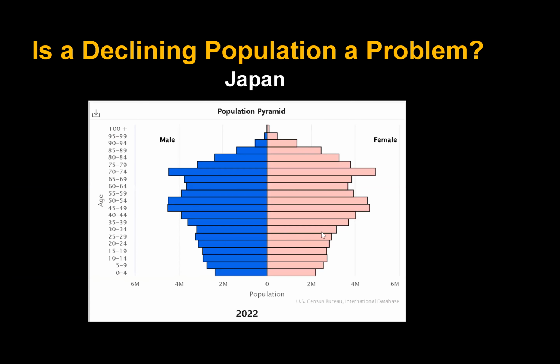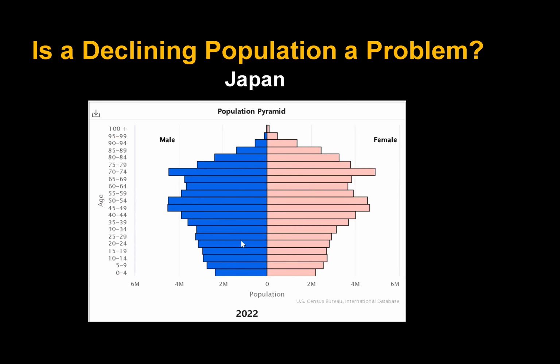Now, here's the issue. Is a declining population a problem? When you have a lot of young people, you have to take care of them. That's education. Think about healthcare for young people, etc. But if you suddenly have fewer young people, but you have more older people, what does that mean? And here's Japan. This is a population pyramid. Again, it's males on the left, females on the right, and just the structure of it.